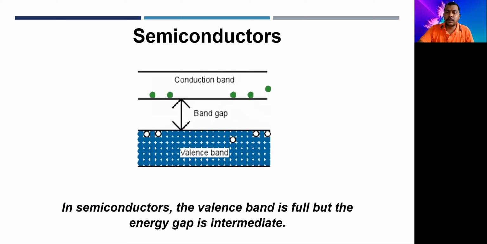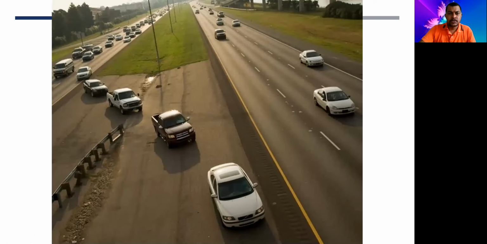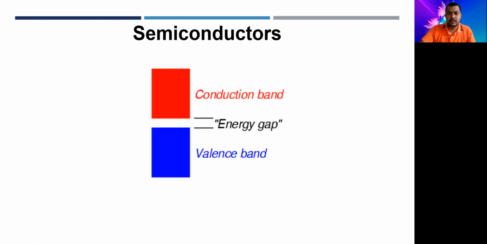Whereas at absolute zero temperature, the valence band is completely filled and the conduction band is completely empty. So there are no free electrons for conduction and it behaves as an insulator. So at a certain temperature like absolute zero, the semiconductor behaves as an insulator, whereas at room temperature it behaves as a conductor.